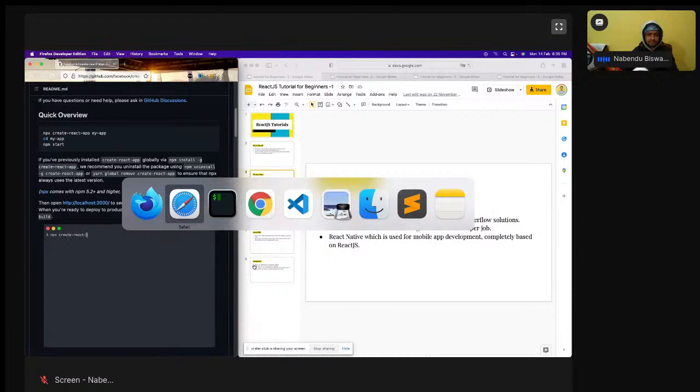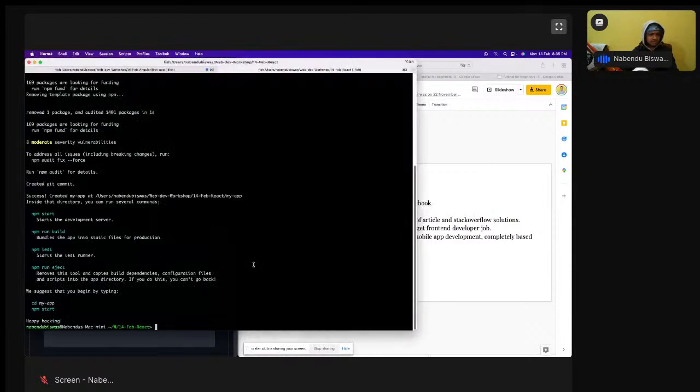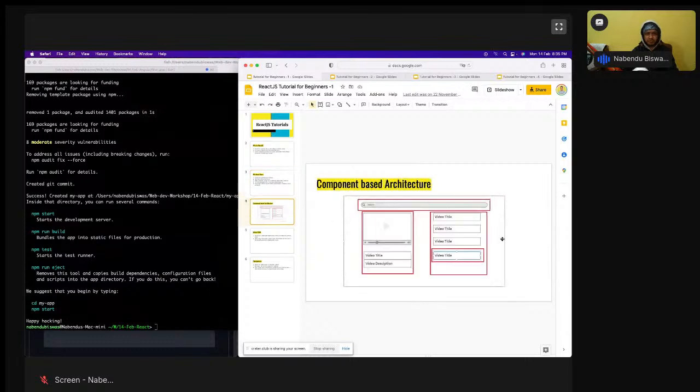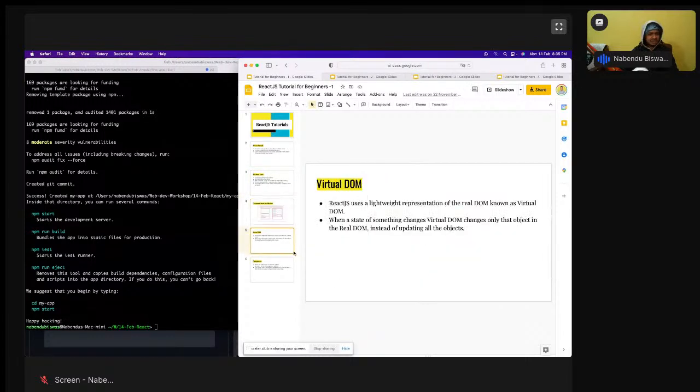So hope my thing is done. Don't want to do much theory, but then also let us complete it. Anyway, so component based architecture is there, and there is another virtual DOM. You'll hear this a lot when you're doing React. React is very fast because of this virtual DOM, but you don't have to understand much because React code is totally different than the JavaScript code which we have seen right now.